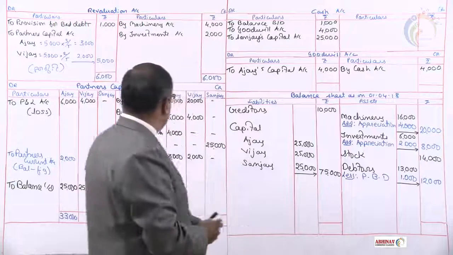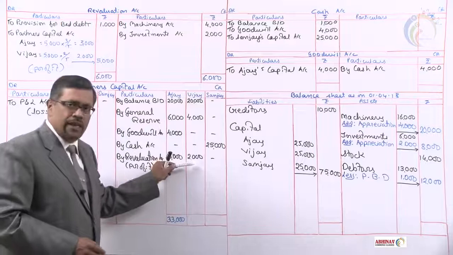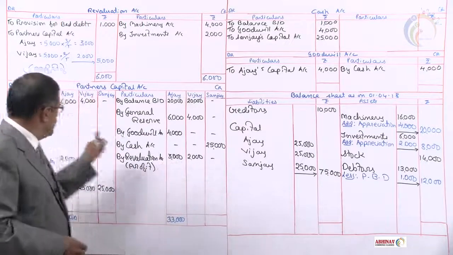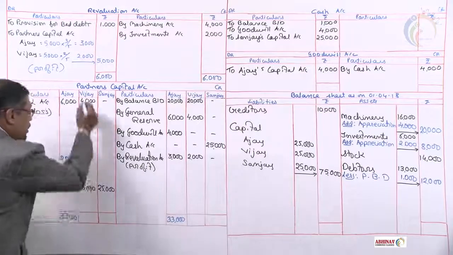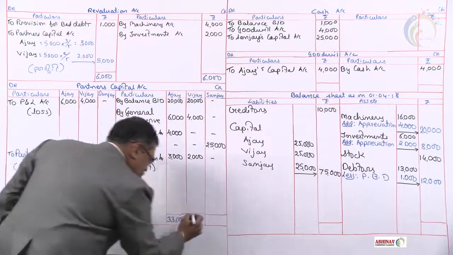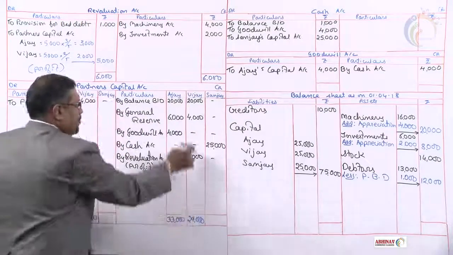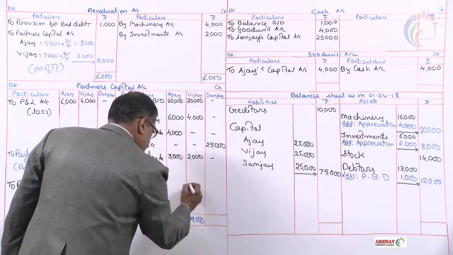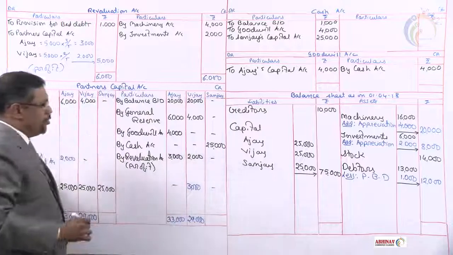Now let us balance Vijay's account. 20 and 4, 24, 20 and this 2, 26,000. 4 and 25, debit side is more, 29,000. The total is written on both sides. 29 minus this 26,000, the balance we get is 3,000 rupees.